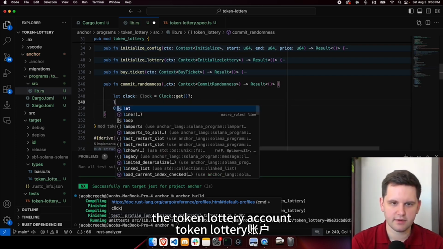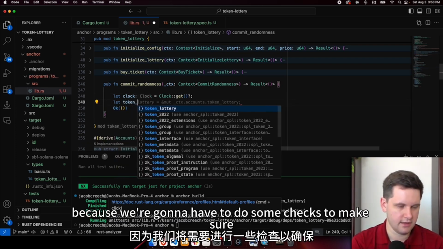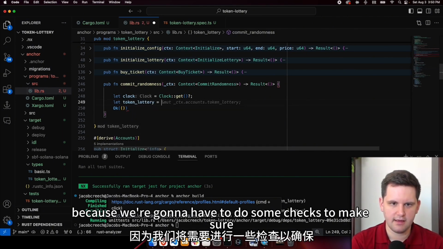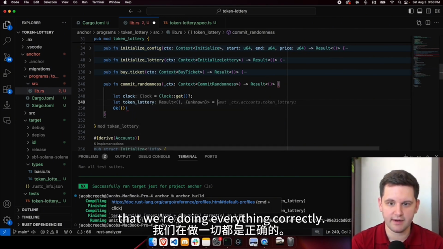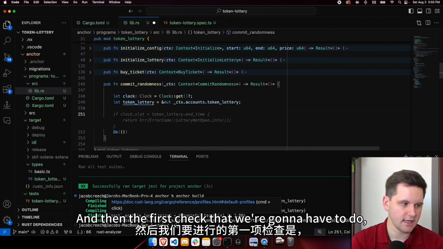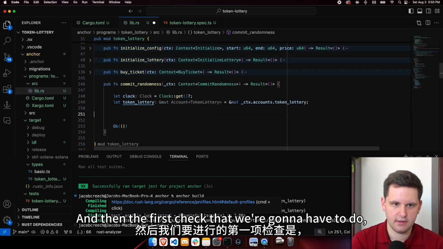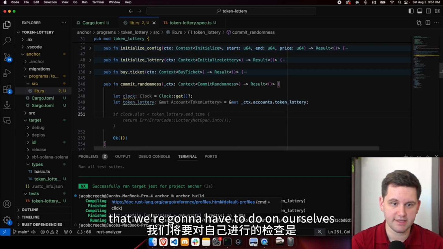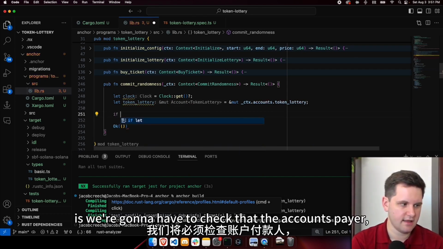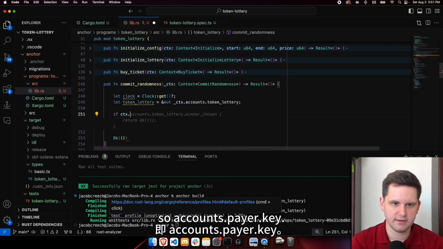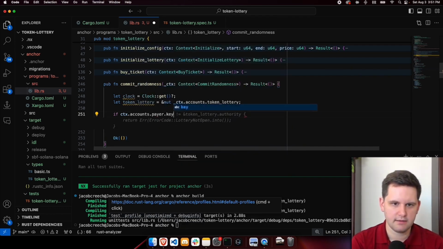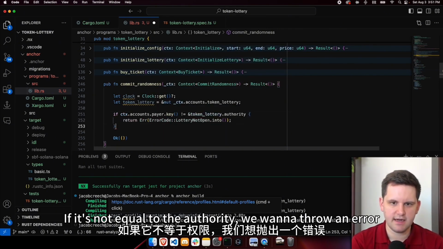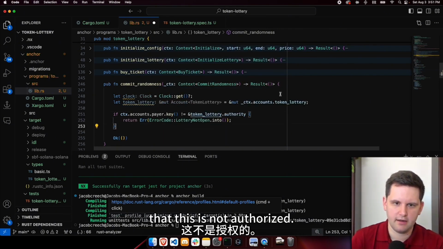The next thing we're going to do is grab the token lottery account because we're going to have to do some checks to make sure that we're doing everything correctly. And then the first check that we're going to have to do on ourselves is we're going to have to check that the accounts.pair.key, if it's not equal to the authority, we want to throw an error that this is not authorized.